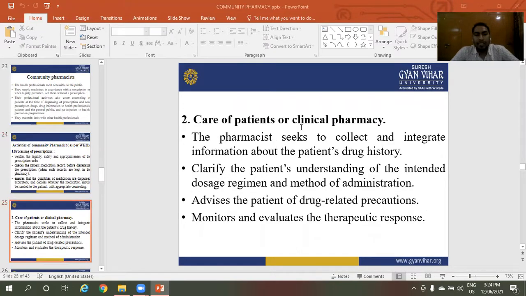Second activity of the community pharmacist is care of patients or clinical pharmacy.